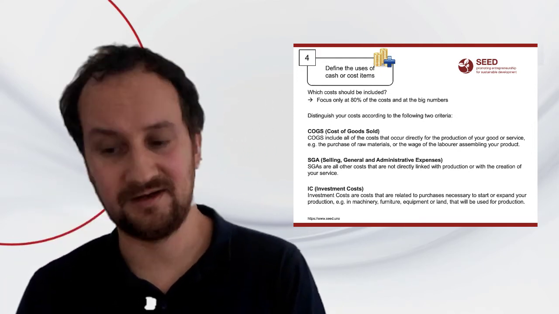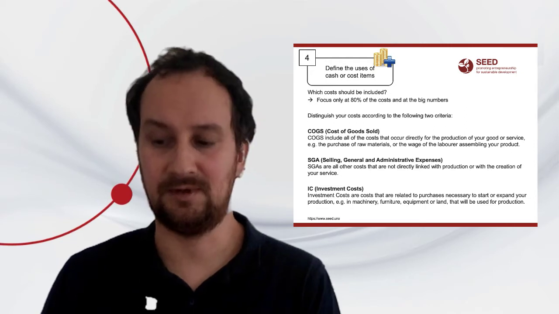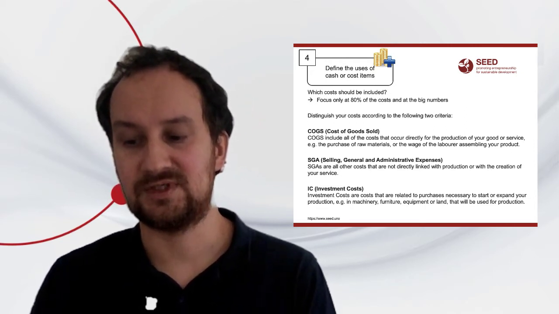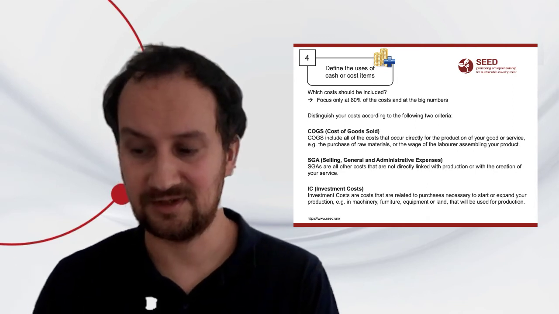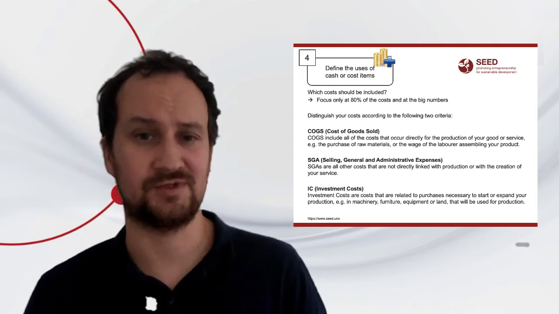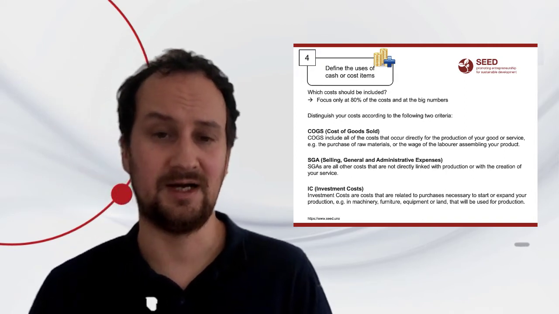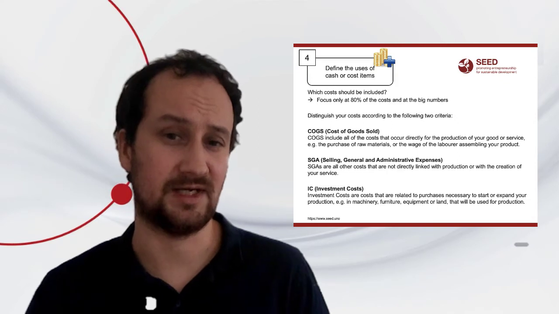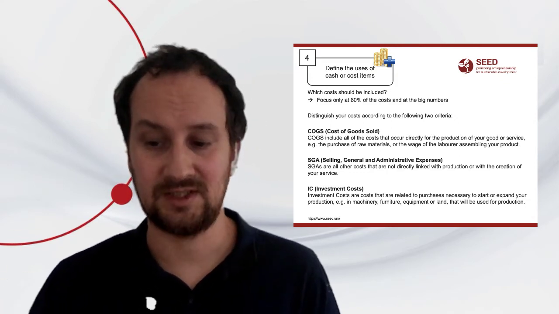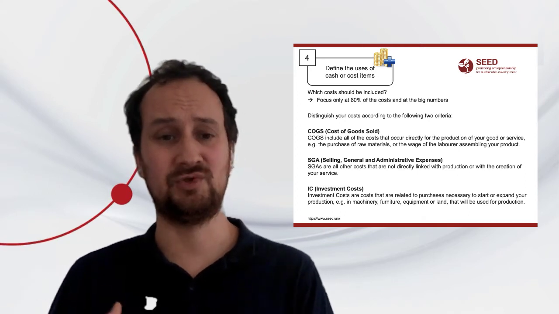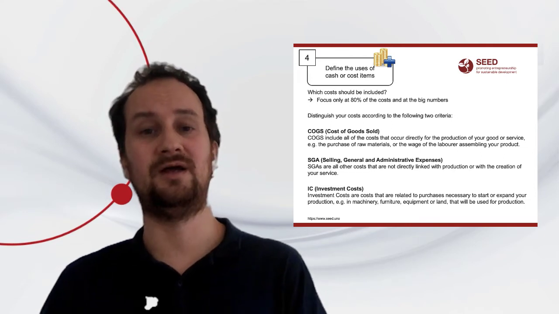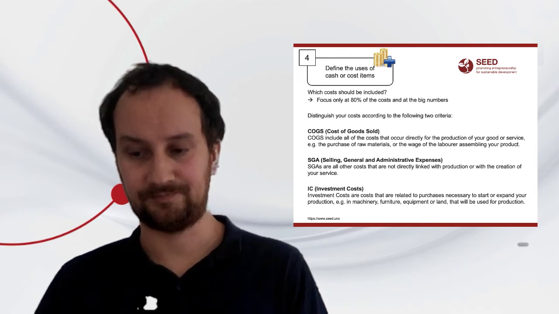But there are also other costs like general and administrative expenses, which are not directly linked to your production, but are more connected to the creation of your service, which others would often also calculate as an overhead, because you have a whole head office which is not always related to your operations, but which is important to get the whole company up and running.